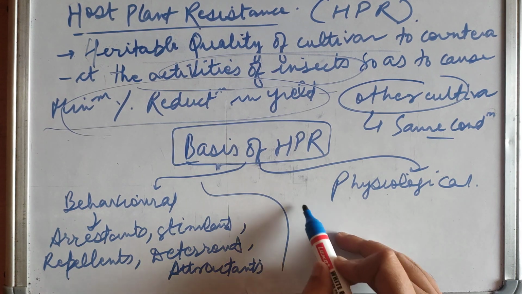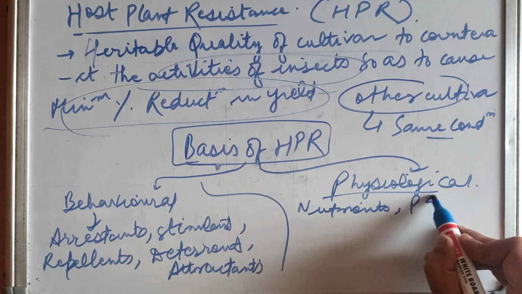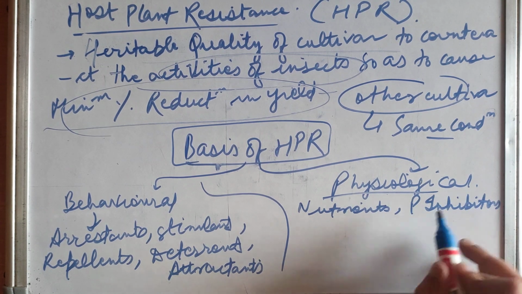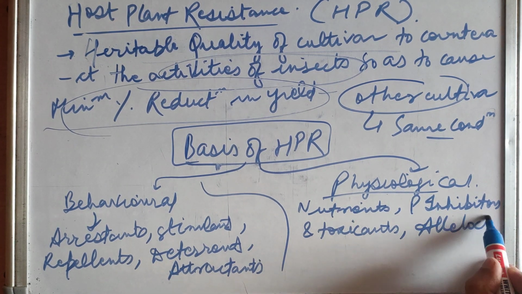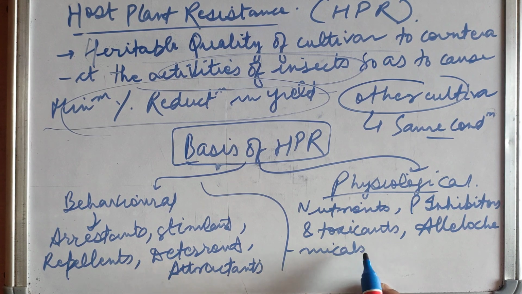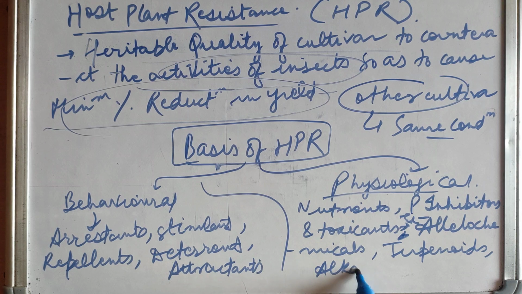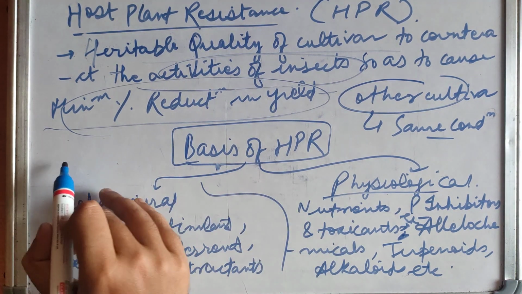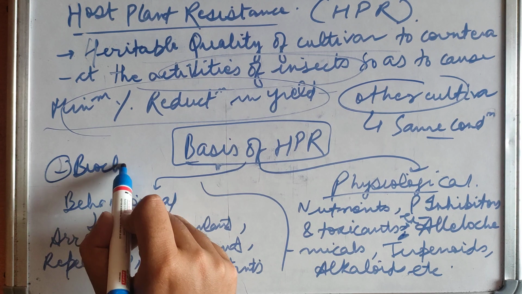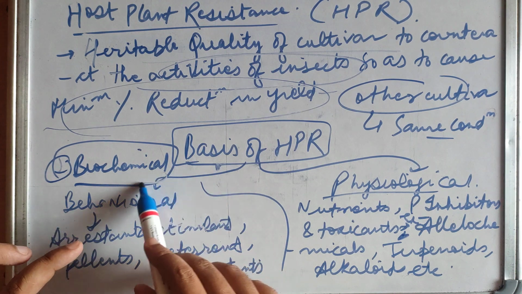Now what are the physiological bases? These are nutrients, physiological inhibitors, intoxicants, allelochemicals, such as toxicants, for example allelochemicals, terpenoids, alkaloids, etc. So these are the biochemical basis of host plant resistance, and biochemical basis is divided into two types,